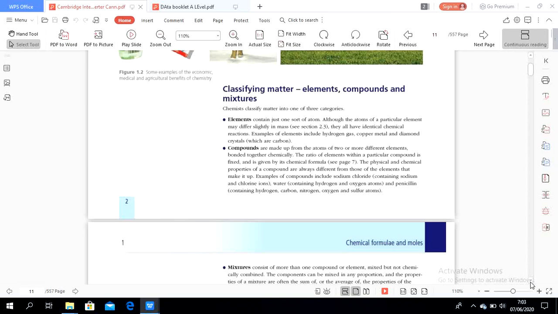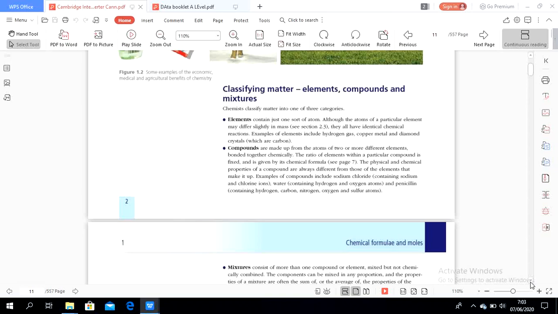And then there is penicillin, containing hydrogen, carbon, nitrogen, oxygen, and sulfur atoms. This combination of the constituent gases would not be able to effectively kill yeast or molds.